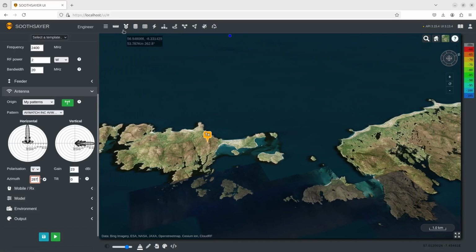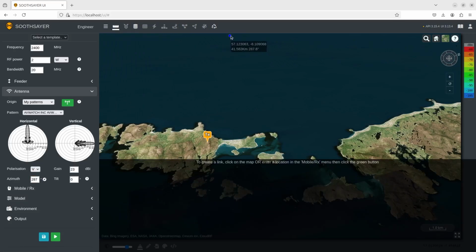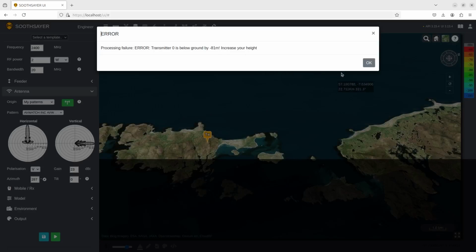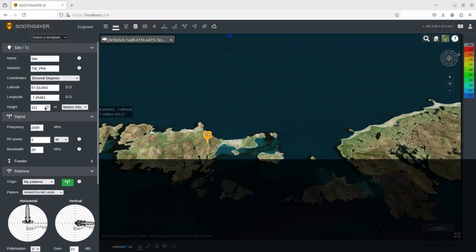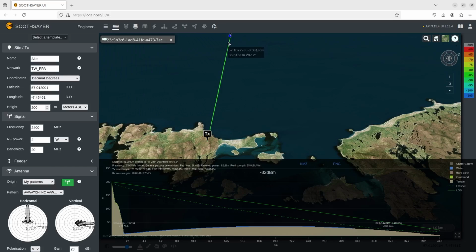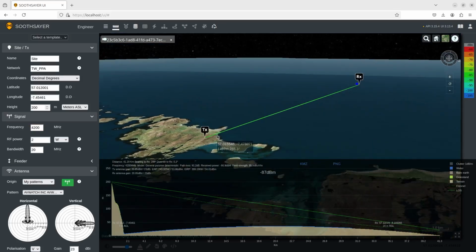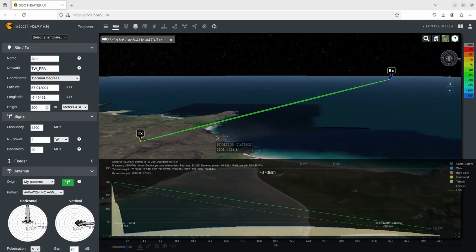I'm then going to use the path profile tool to again check the RSSI at the receiver for my current settings. Using 2.4 GHz, I can see that I have line of sight and the Fresnel Zone is impeded. I can also test higher frequencies using the path profile tool and see that they offer a greater gap between the curvature of the Earth and the Fresnel Zone. This might be a more suitable option, seeing as the ship is in a fixed location.